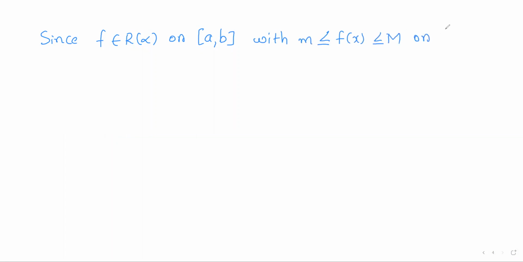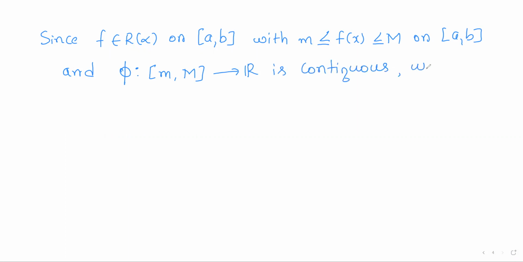So now, since f is Riemann-Stieltjes integrable on the closed interval [a, b], with f(x) varying between small m and capital M on the closed interval [a, b], and phi from the closed interval [m, M] to R is continuous, we have the composition function phi composite f.